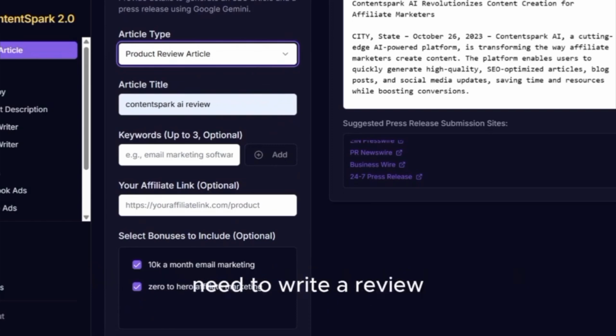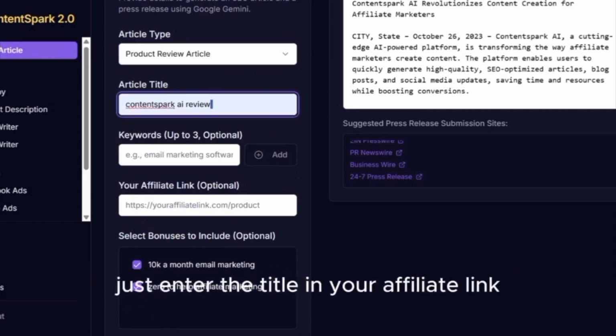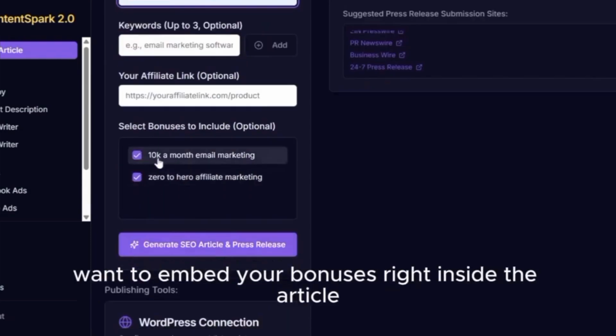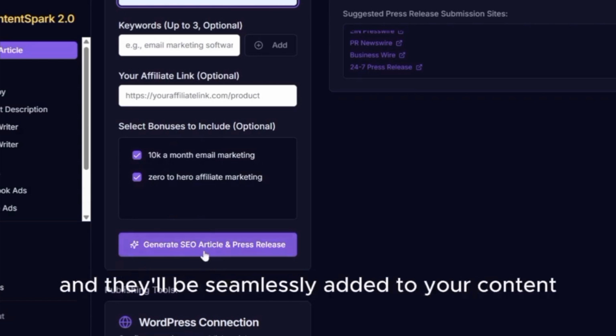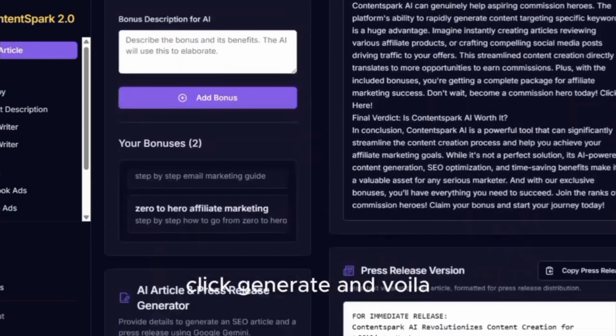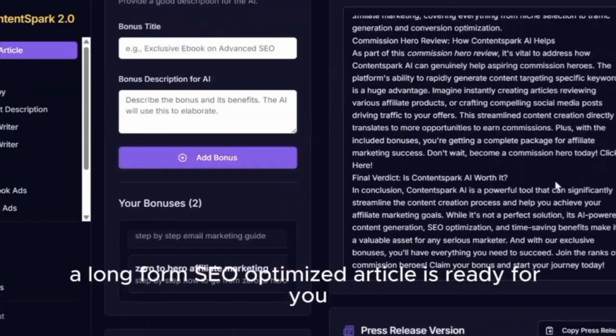Need to write a review for a digital or physical product? We do it for you. Just enter the title and your affiliate link. Want to embed your bonuses right inside the article? No problem. Just fill out the bonuses section and they'll be seamlessly added to your content. Click Generate and voila, a long-form SEO-optimized article is ready for you.